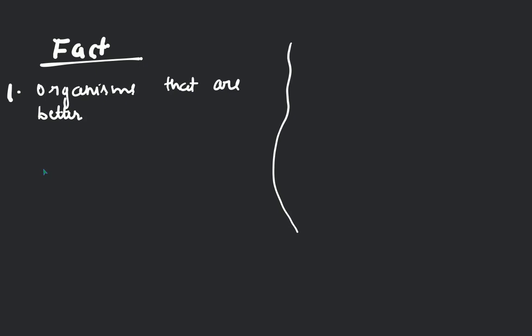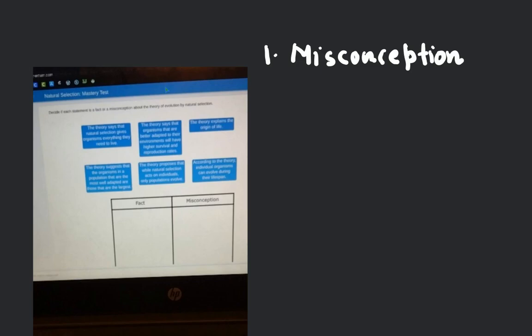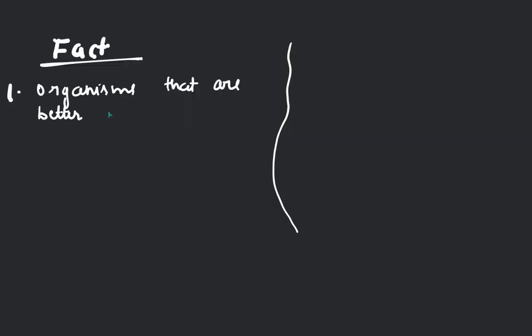Like that, the theory says the organisms that are better adapted to their environments will have higher survival rate. Good. So have you put it in the facts one?